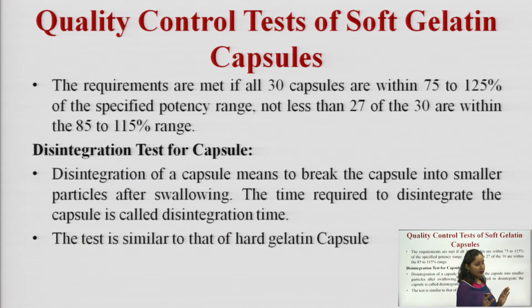Next is the disintegration test. The disintegration of a capsule means breaking the capsule into smaller particles after swallowing. The time required to disintegrate the capsule is called the disintegration time. So, when you take the capsule and it starts breaking down into smaller fragments, that time is called the disintegration time.